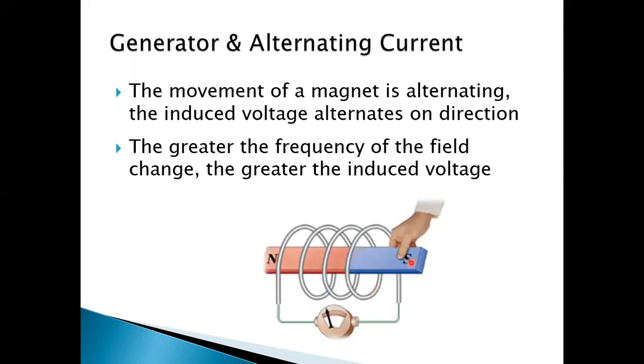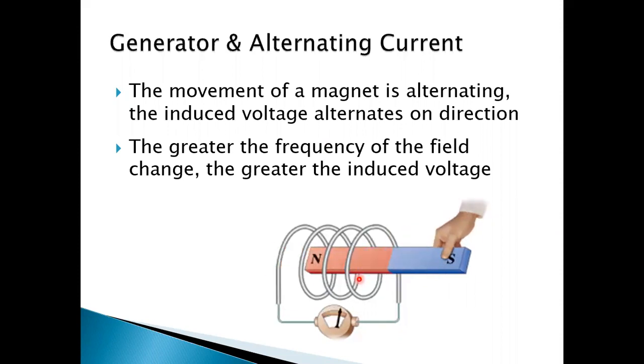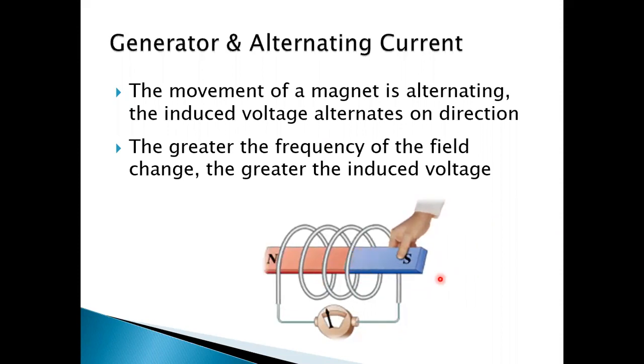You see here the movement of the magnet is alternating back and forth, therefore the direction of current changes alternately. The induced voltage alternates with the direction of movement of the magnet. If the magnet keeps moving in the same direction, then the direction of current will not change. But here the magnet moves back and forth, so the direction of current changes alternately.